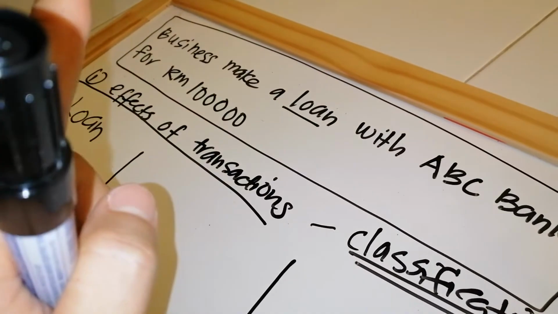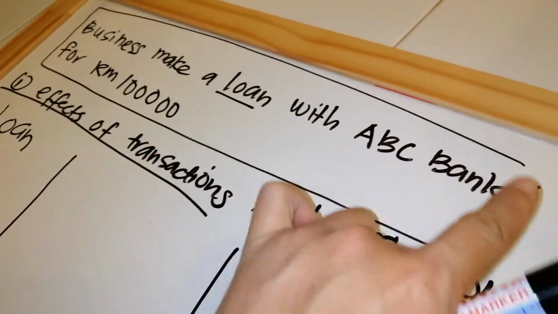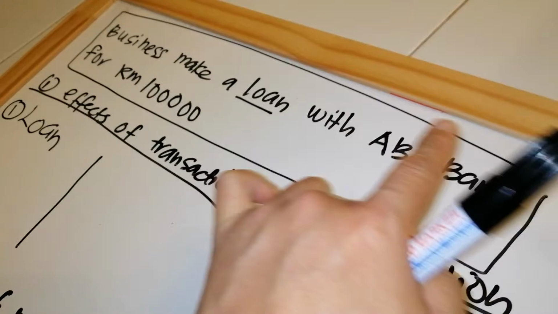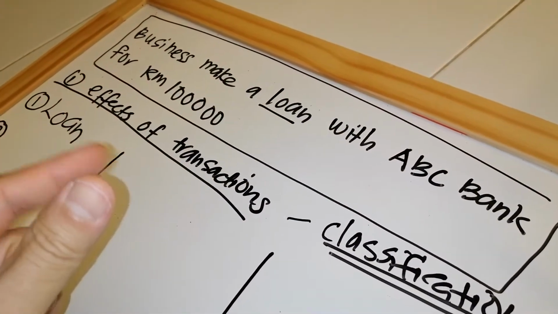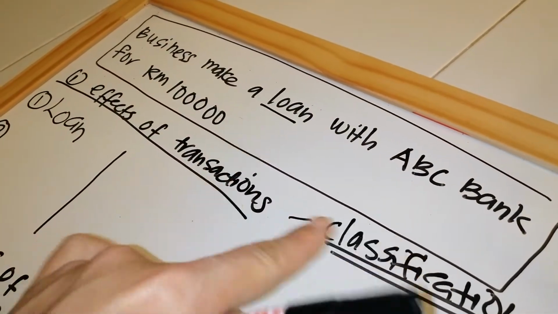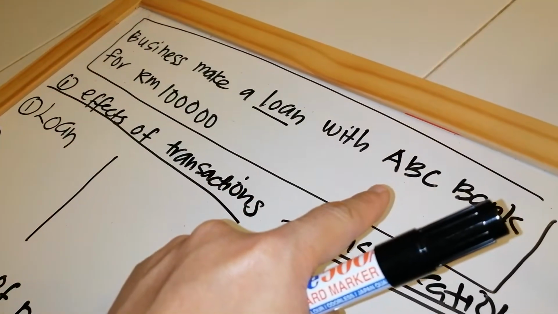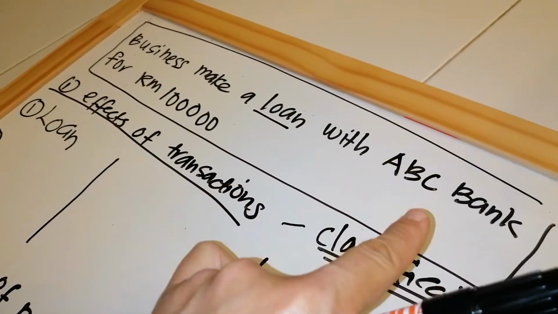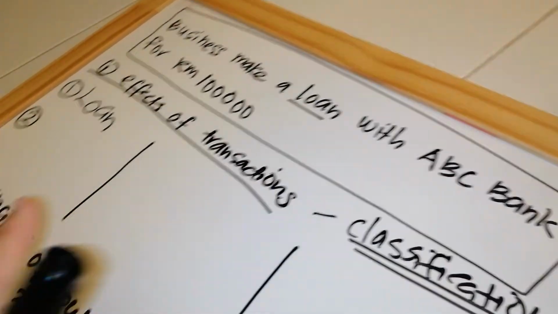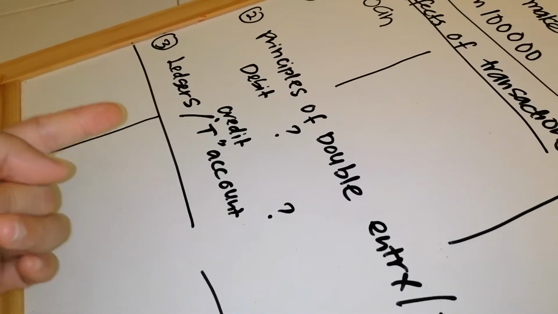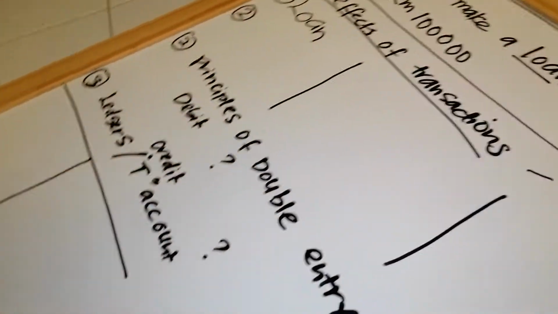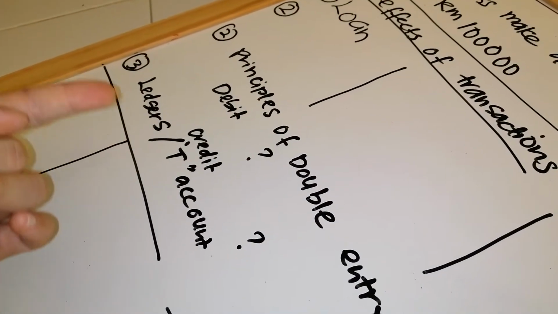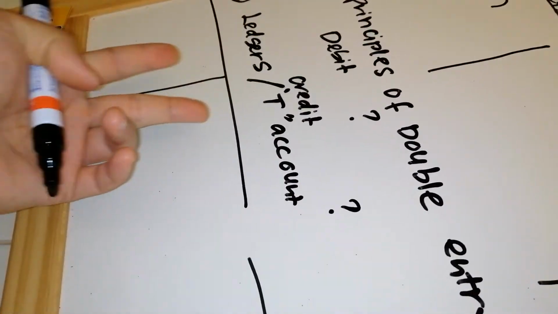That's why, when we have different providers, similar to different creditors, we need to specify the name of the creditor. Similar with loan here, we need to specify who provides the loan, so that when we prepare the T accounts, we have a specific T account for that loan. You cannot combine loans from Maybank, CIMB Bank and ABC Bank in one T account.